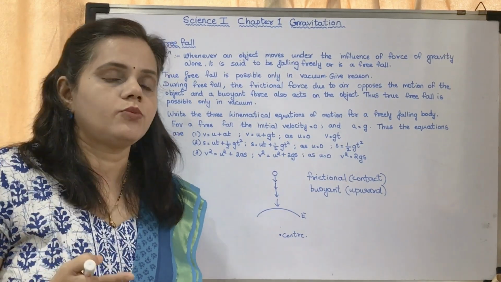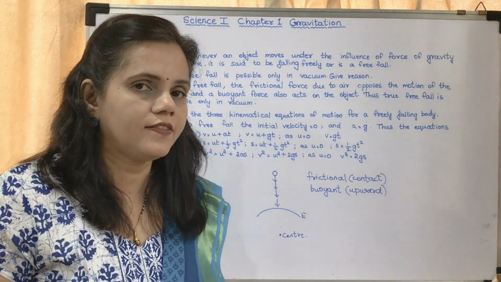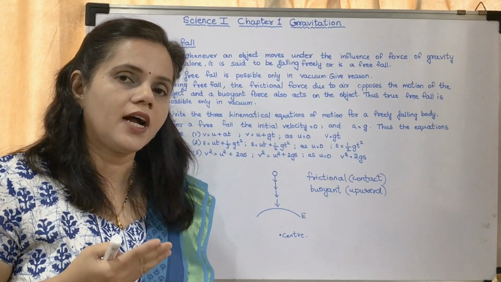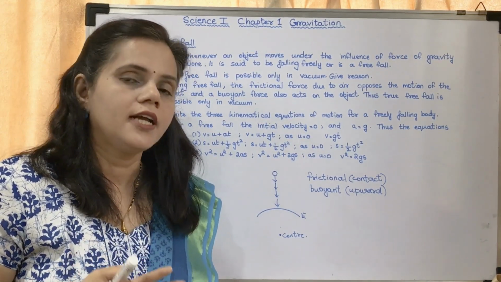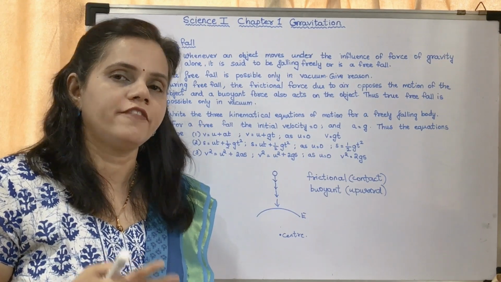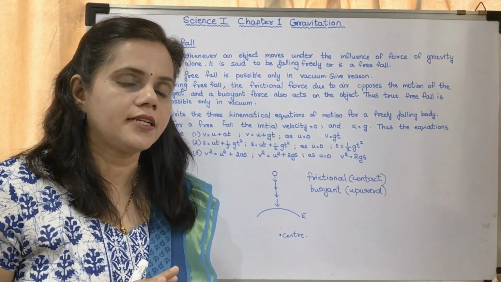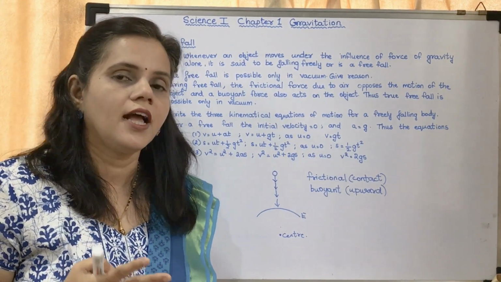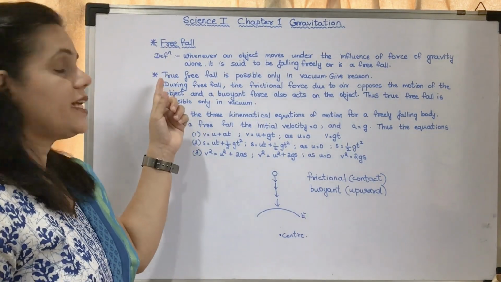So this is what is a free fall. Whenever an object is falling freely, and it is considered to be under the influence of gravitational force alone, then it is said to be free fall. And in that case we are not considering the frictional force and the buoyant force. Now we will see the next statement.